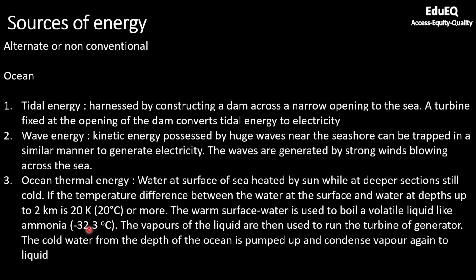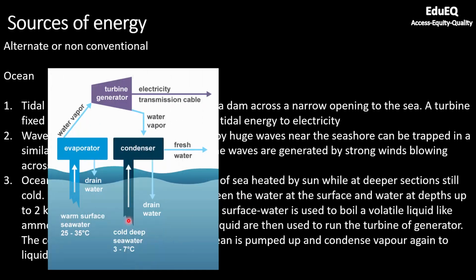So even if you give water at say minus 20 degrees Celsius, it will convert ammonia into vapor. And using this vapor, you can rotate the turbine of a generator. Here also the principle is the same. Once the generator coil rotates, you will be able to withdraw electricity from it. The cold water from the depth is pumped up and condenses the vapor again to liquid. So once you have converted ammonia into vapors by boiling it, you can use cold water at the depth in the ocean to condense that vapor back to liquid. You can see this here.